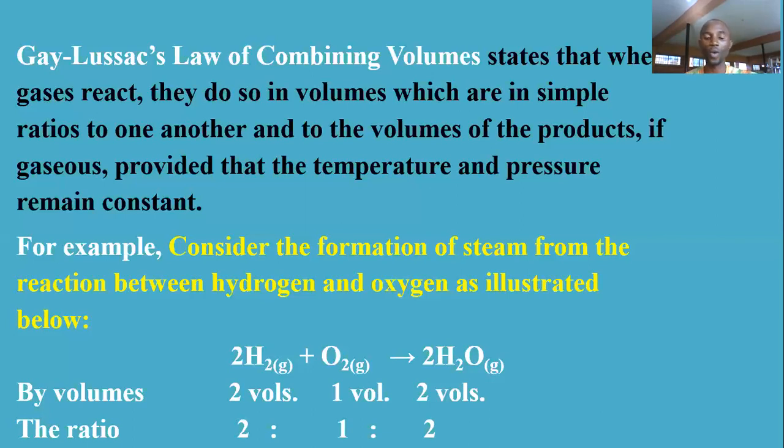So the quantity of hydrogen required by volume is the same quantity of water that will be produced, and this is very, very necessary in calculations that have to do with combining volume of GAY-LUSSAC'S law. All right, so let's take some examples as regards this particular topic.